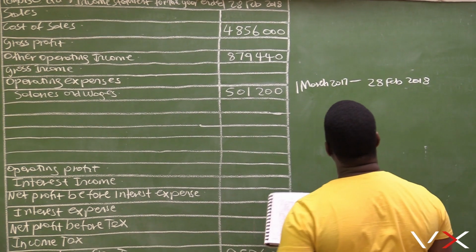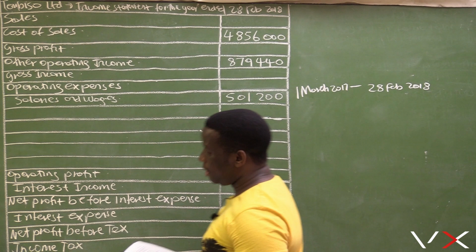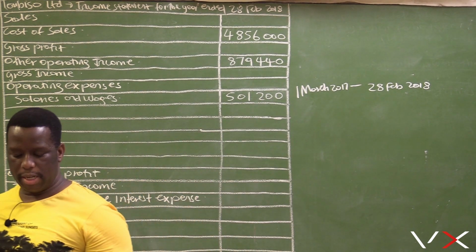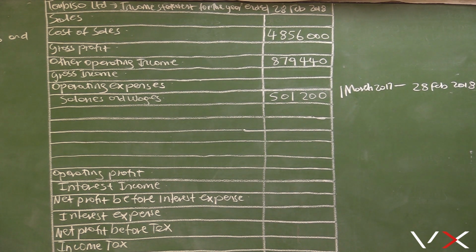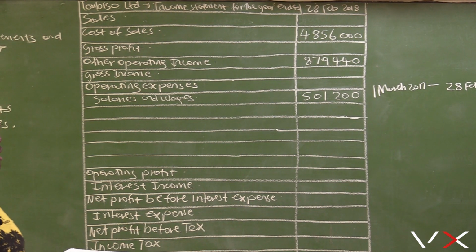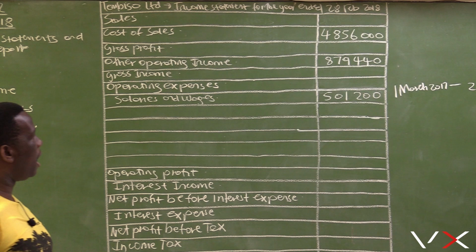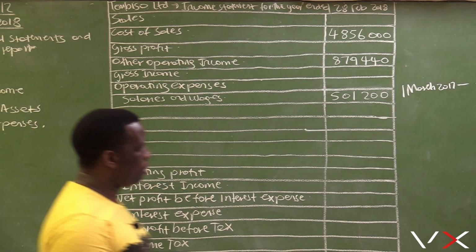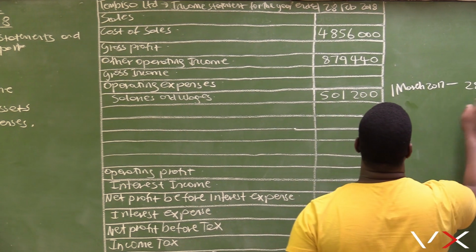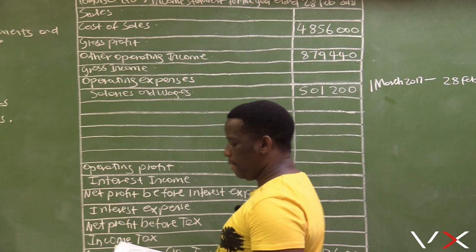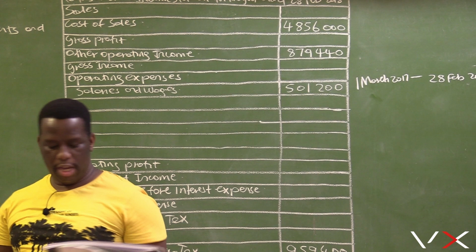The financial year is a period of 12 months, so the beginning and the end is very important when we are dealing with the income statement, because we want to make sure that expenses and incomes are recorded at the correct time. We are only dealing with the period from the 1st of March 2017 till 28 February 2018.